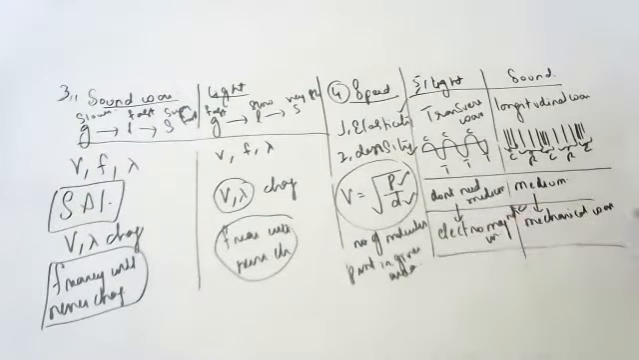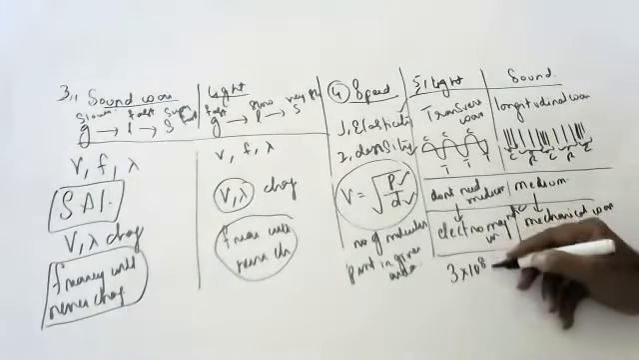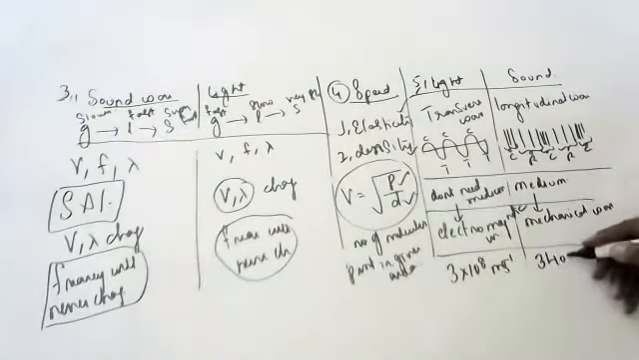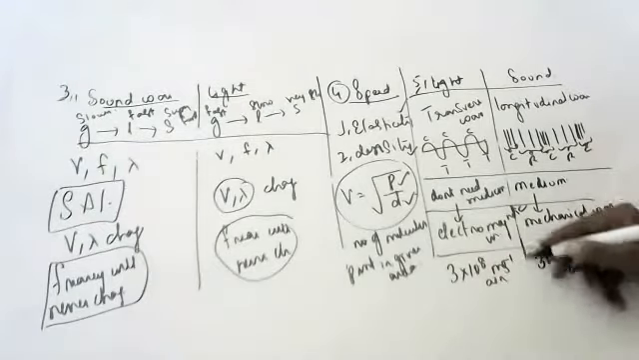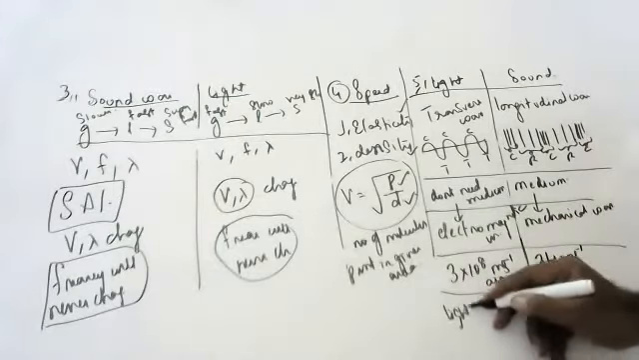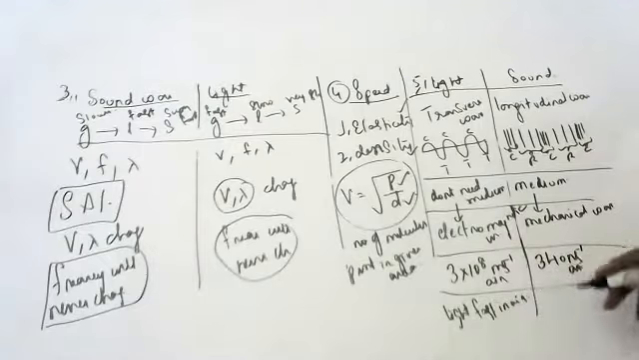You want to give any more differences? Sir, light waves travel with 3 into 10 to the power of 8 meters per second. Sound travels with 340 meters per second. I'm talking in air, children. And he's saying that light travels fastest in vacuum. And sound travels fast in solids, children, faster than in air.